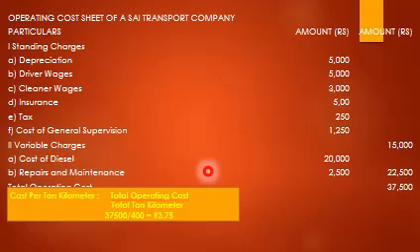Variable charges: cost of diesel 20,000, repairs and maintenance 2,500, total 22,500. So total operating cost is 37,500. So cost per ton kilometer is 37,500 divided by 400. It comes to around 93.75 rupees.